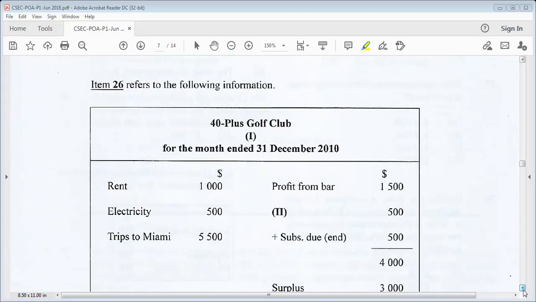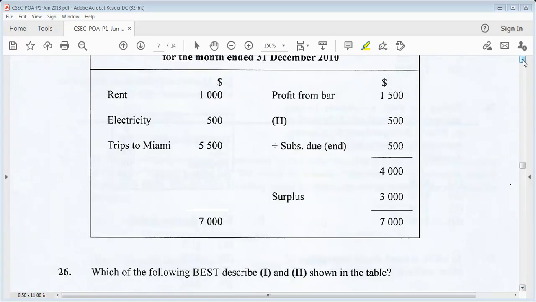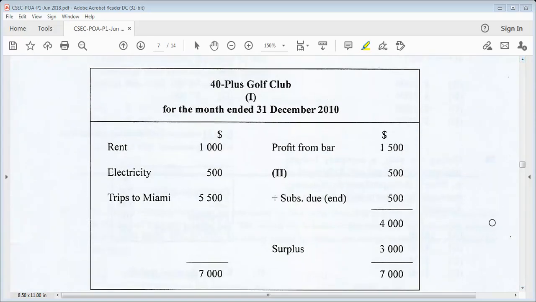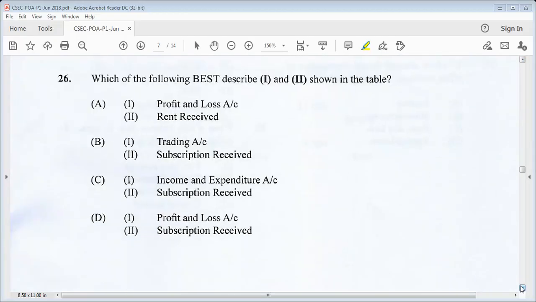26 says, fill in the missing number 1 and number 2. What do these represent? Which of the following best describe 1? Well, we know 1, this is an income and expenditure account. And number 2 is subscription received. So our answer would be C.